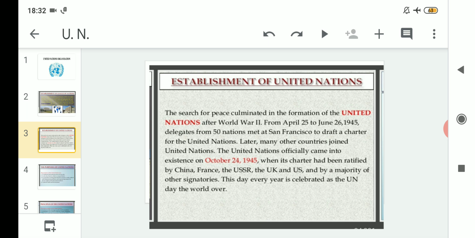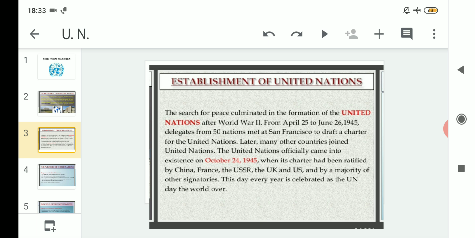From April 25 to June 26, 1945, delegates from 50 nations met at San Francisco to draft a charter for the United Nations. That means before forming the United Nations, what was the process that was done? From April 25 to June 26, almost 2 months, in the year 1945, delegates from 50 nations met at San Francisco. That means nearly 50 countries sent delegates, and they sat in a meeting at a place called San Francisco to draft a what? To draft a charter for the United Nations.